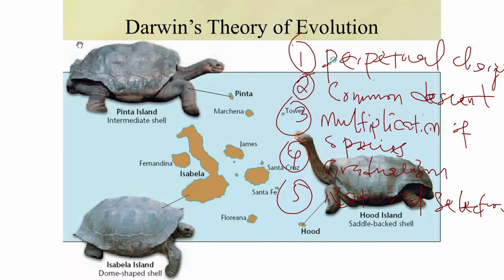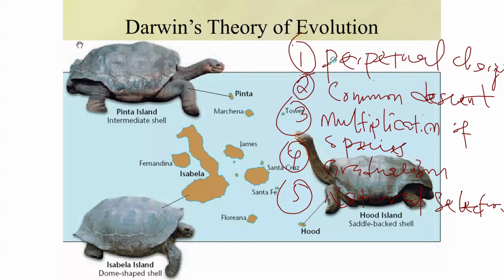That is perpetual change, that living organisms are neither constant. So if you have a creation of a new species of living organisms, over time that species can change into another form to suit the environment. So organisms undergo transformational changes across generations over time, and this theory is vindicated by the presence of fossil records.